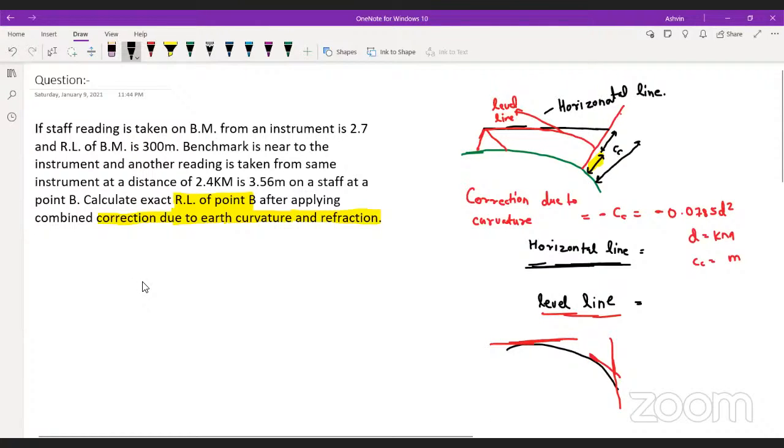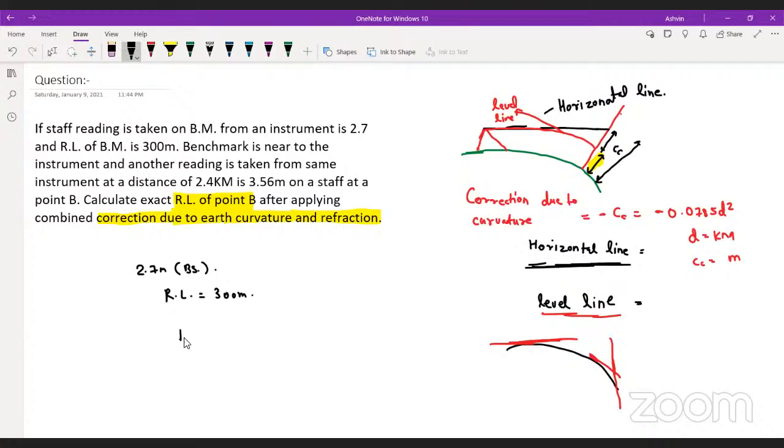A staff reading is taken on a benchmark, which is 2.7. That means the benchmark reading is the BS. Now the RL of the benchmark is 300 meter. Very good, Khushbu, let's check your answer. RL is equal to 300 meter.